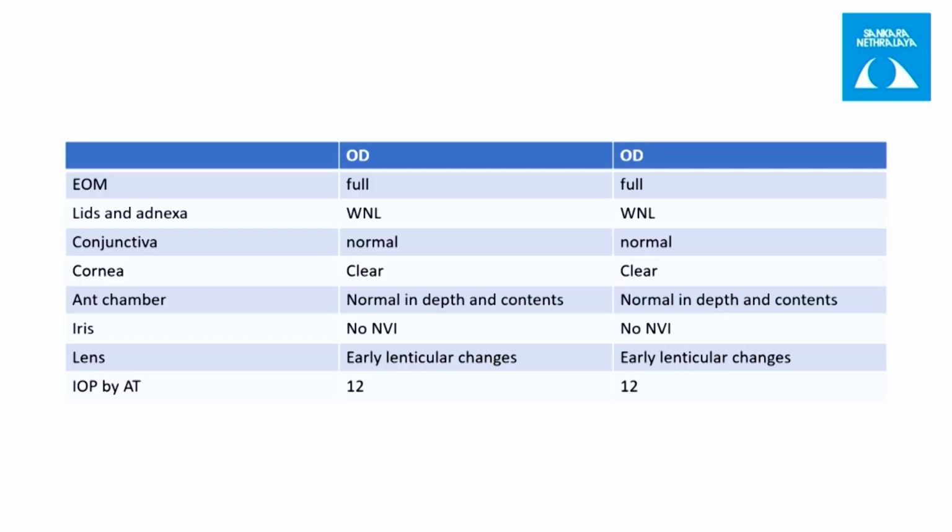Again, the anterior segment examination is normal. There is no evidence of any NVI. He had early lenticular changes in both the eyes and IOP is 12 mm of mercury in both the eyes.